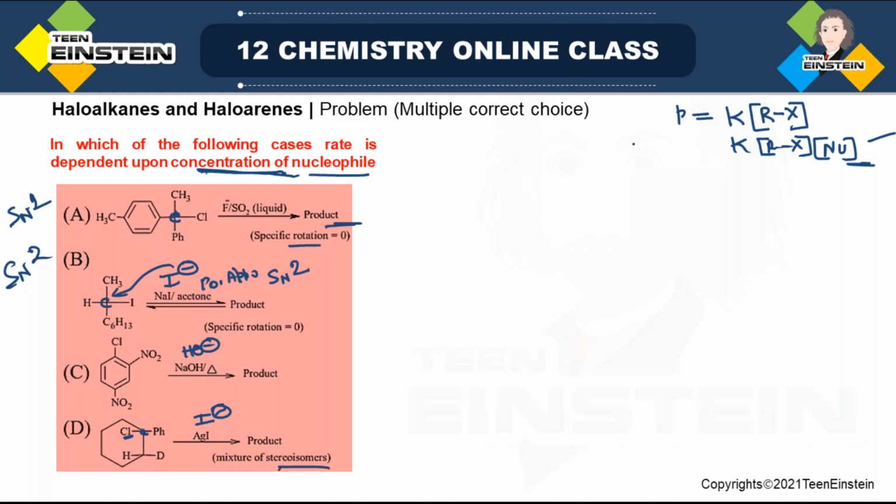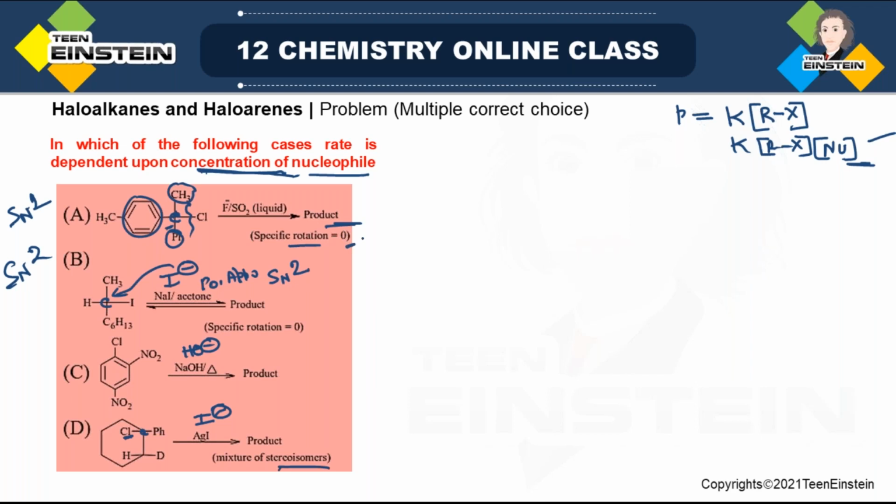Fine. Now in the first reaction, here chlorine is attached to this carbon, which is benzylic in nature. Now in this case, the specific rotation is 0, and if after cleavage of the C-Cl bond a positive charge is generated on this carbon, that will be very stable. Why? Because with this carbon 2 phenyl rings are attached, and also there is a methyl. So this type of carbocation is very stable. So you can expect an SN1 type of mechanism, and the specific rotation is also 0.